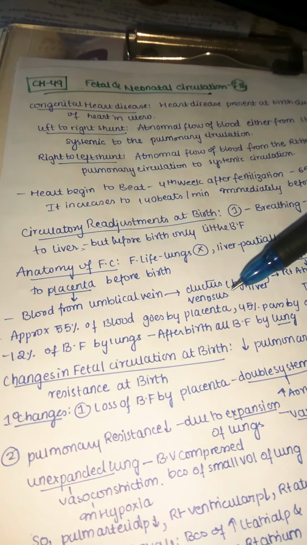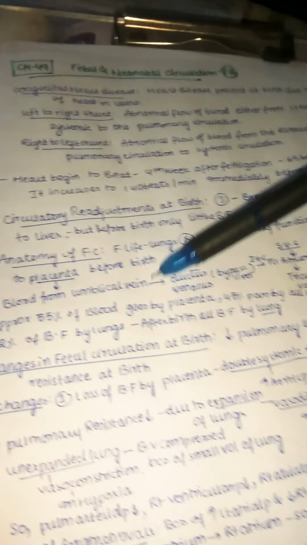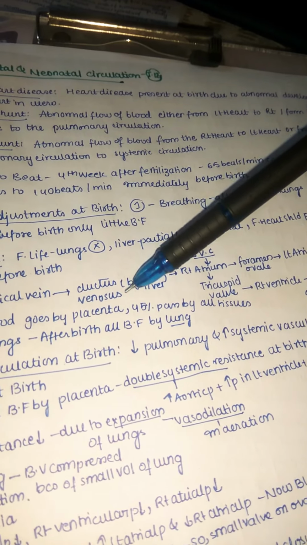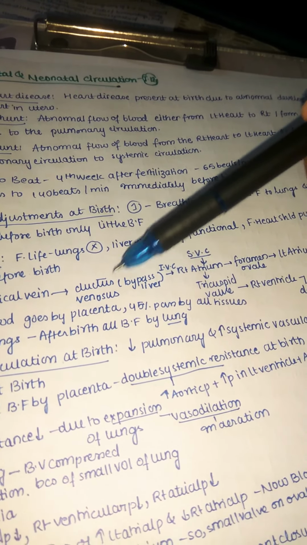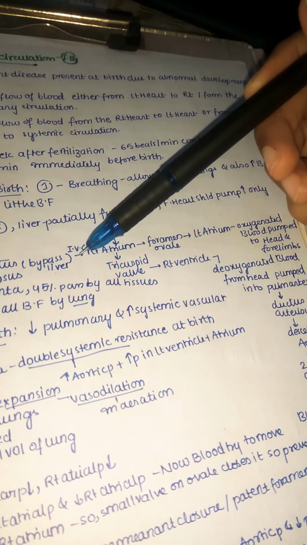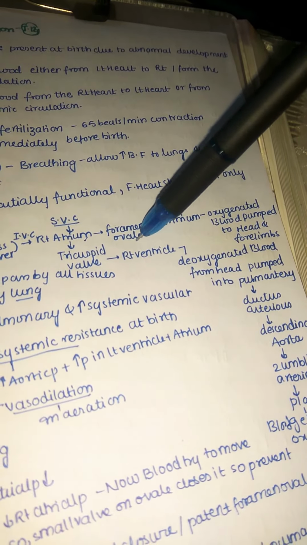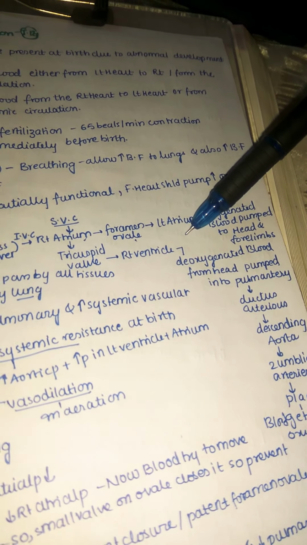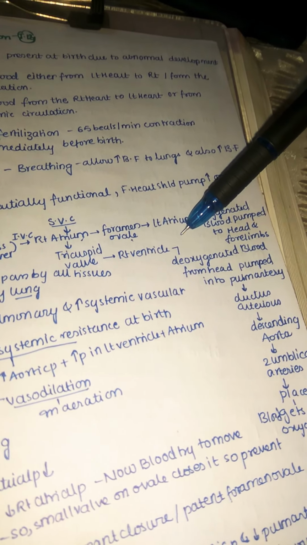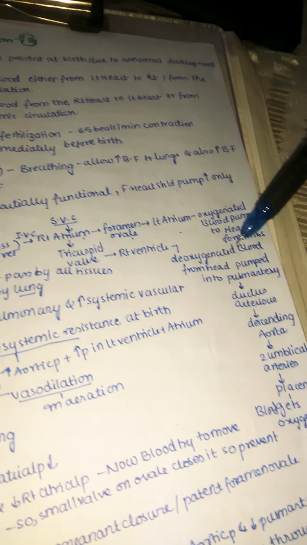Let us see it in terms of the theory part. From the placenta, blood comes to the umbilical vein, and from the umbilical vein it enters into the ductus venosus, which is bypassing the liver. From the ductus venosus, by means of the inferior vena cava, it enters into our right atrium. From the right atrium into the foramen ovale. From the foramen ovale, it reaches the left atrium. So oxygenated blood is pumped to the head and forelimbs.